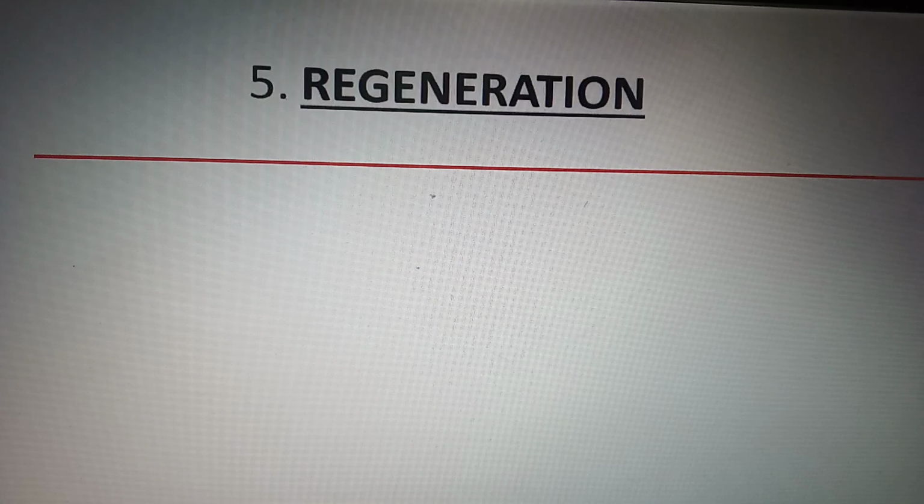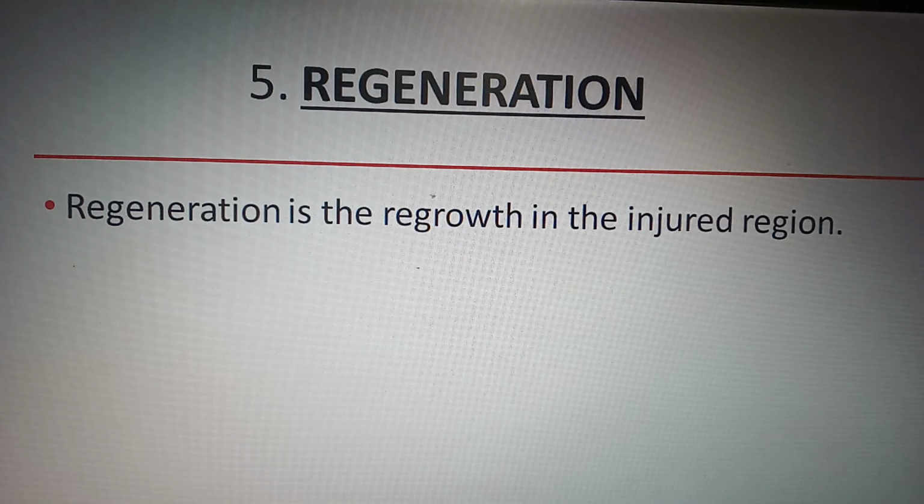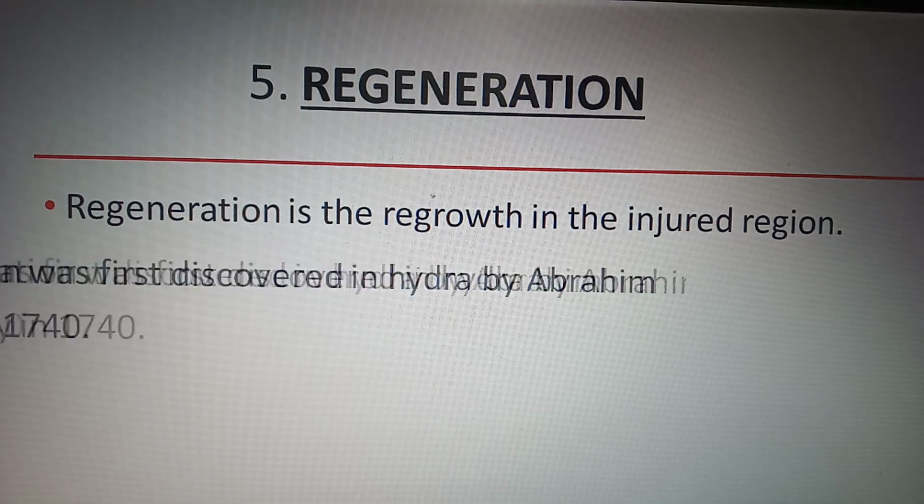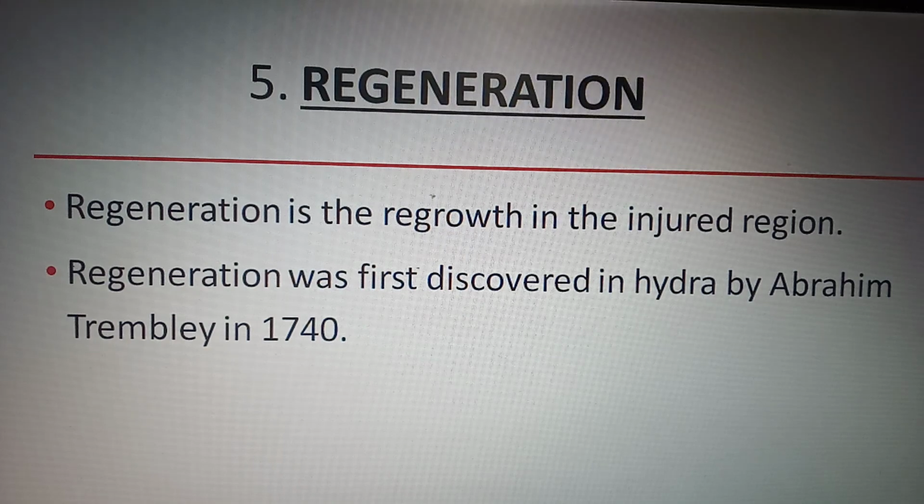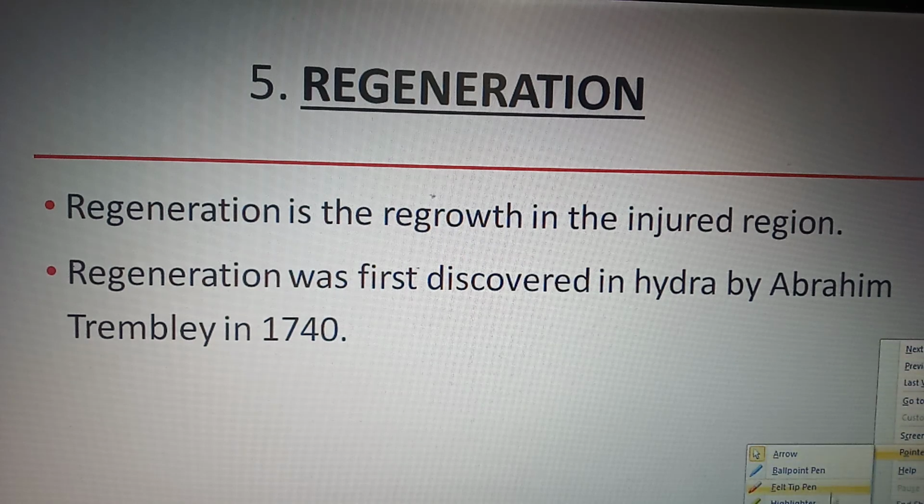So our next topic is regeneration. Regeneration is also a very important topic. So what is regeneration? Regeneration is a regrowth, regrowth in the injured region. It means regrowth occurs in the injured part. Regeneration was first discovered by Abraham Trembley in 1740 in Hydra. I hope you all know about Hydra.